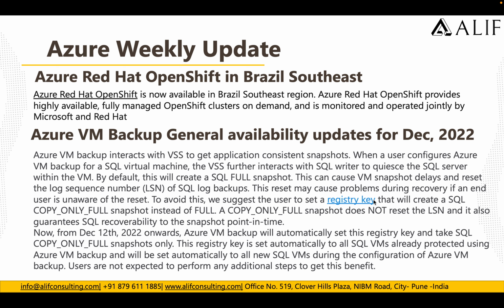When a user configures Azure VM Backup for SQL VMs, the VSS Writer further interacts with SQL Writer to query the SQL Server within the VM. By default, this creates a full SQL snapshot that can cause a VM snapshot delay and reset the log sequence number for SQL log backup. This reset may cause a problem during recovery, and the end user is not aware of this reset because it is done by the VSS Writer.